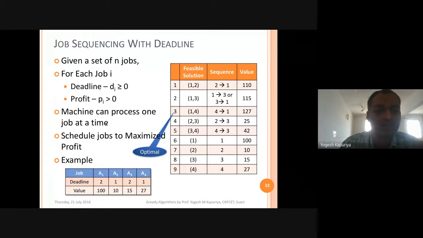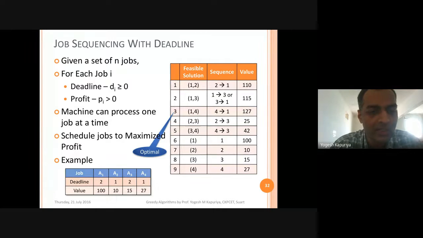Constraint, two constraints are there. No, actually there is only one constraint, that is machine can process one job at a time. So in order to maximize your profit, you can't perform two jobs or you can't perform two activities at the same time. Unlike in the previous case where start time, finish time should not clash or overlap, here your machine can process only one job at a time.